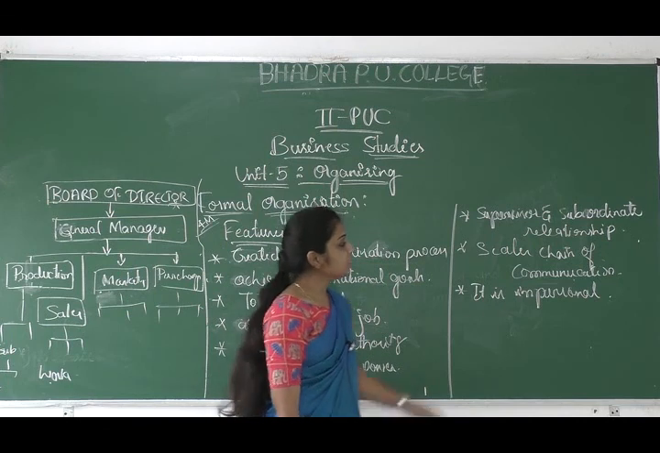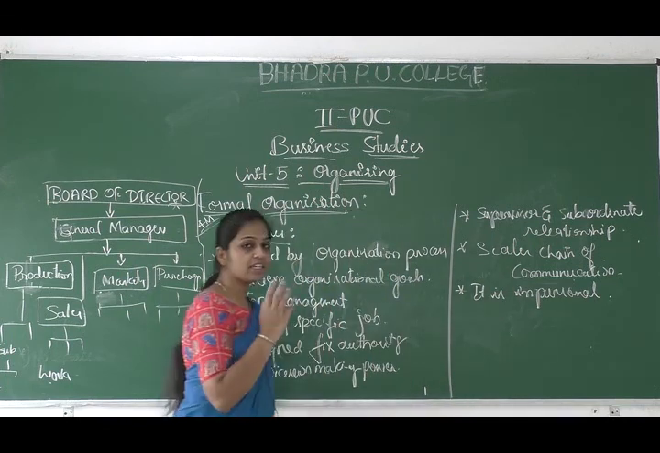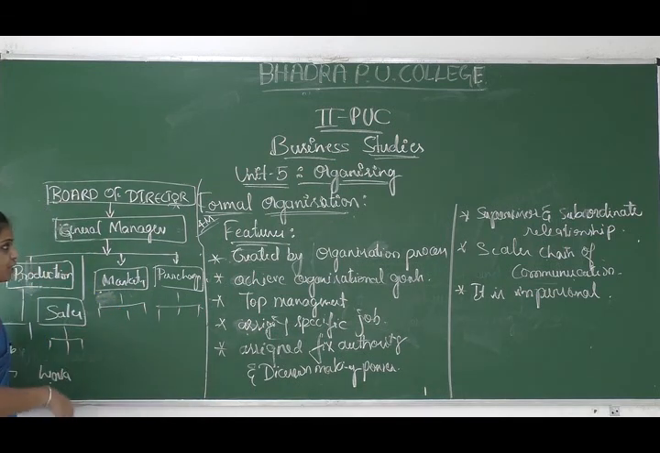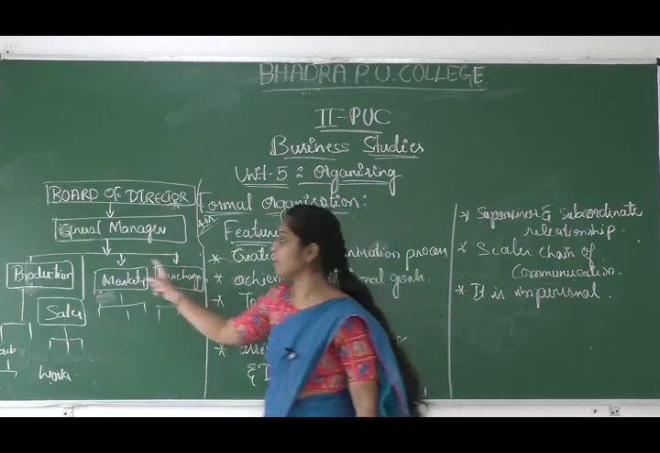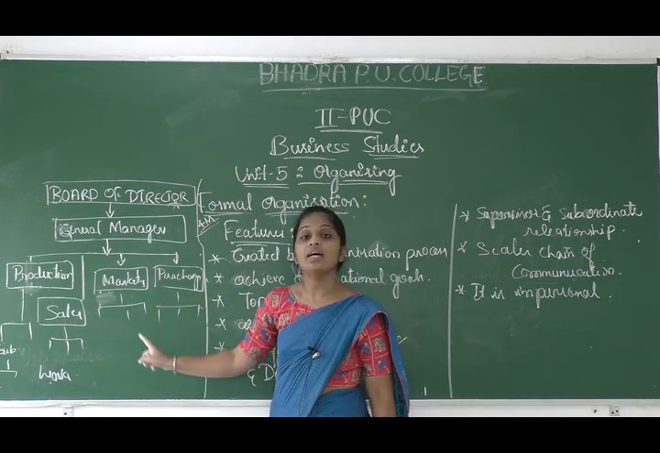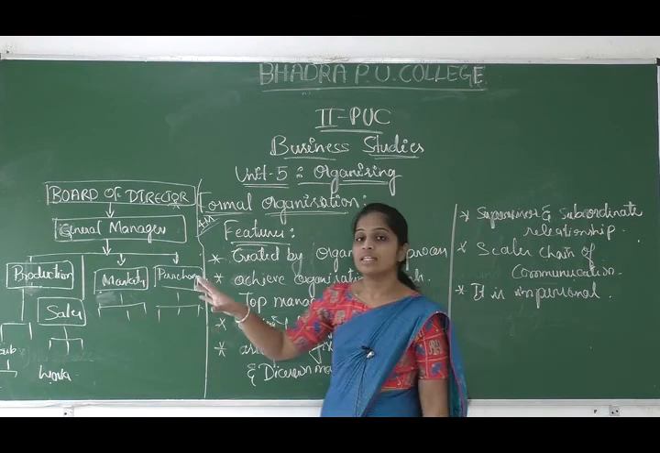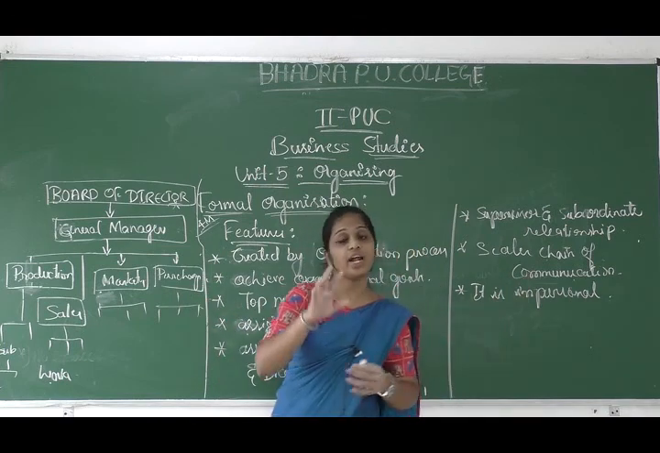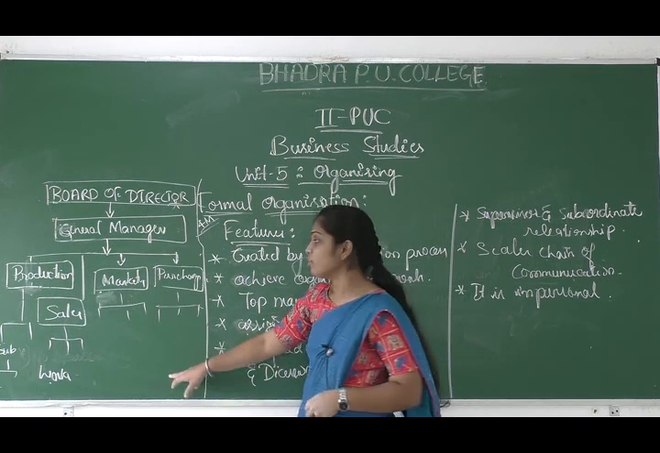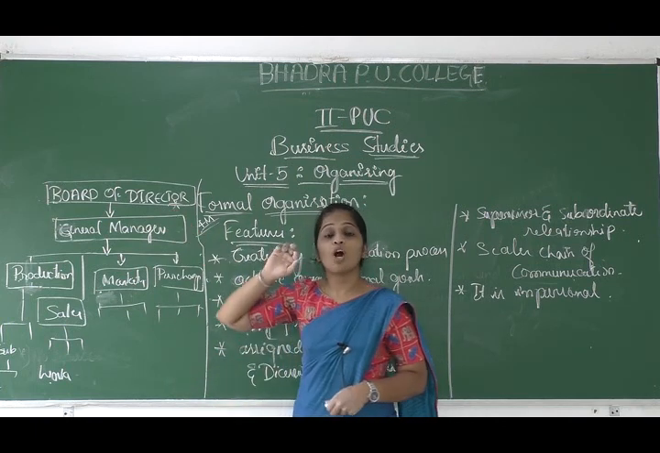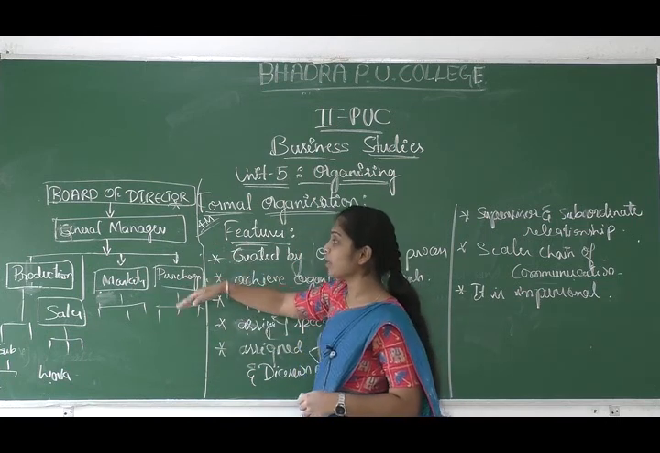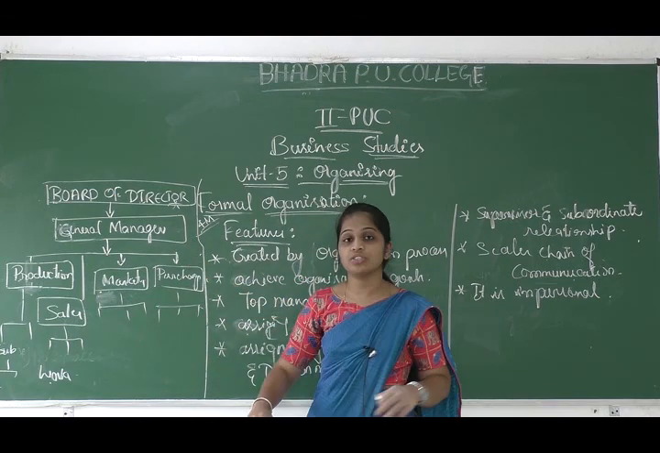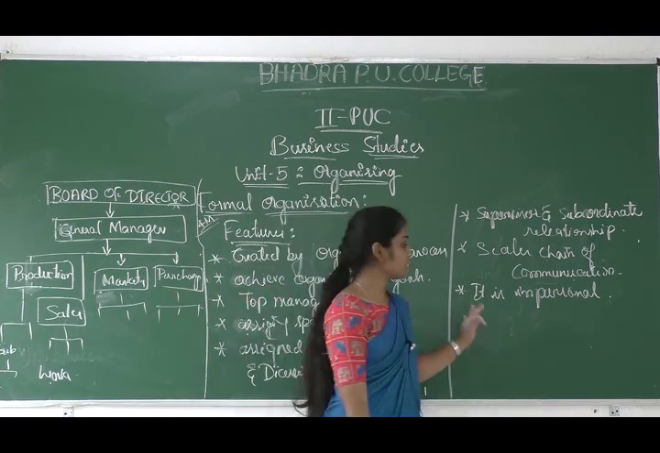And the next one is about the scalar chain of communication. Here in the formal organizing there will be the scalar chain of communication. The board of director, as top level management, does not directly communicate with the lower level management. Through the middle level management only he has to communicate the things. At the same time, the lowest level will not directly communicate with the top level management. They have to go through their superiors, and their superior's superior. Likewise the scalar communication takes place.